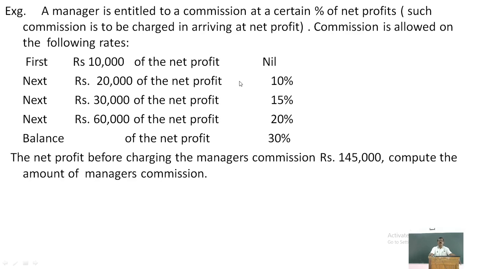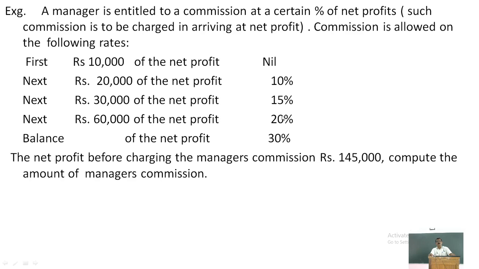Suppose the profit is 20,000, on which the commission allowed is 10%. And what is the total profit involved? The total profit including commission you have to calculate for 20,000.